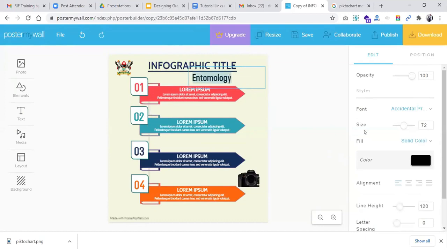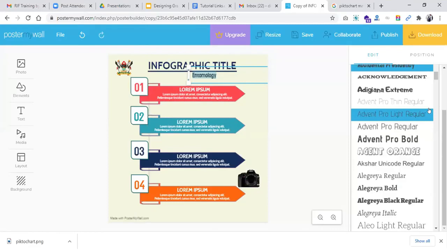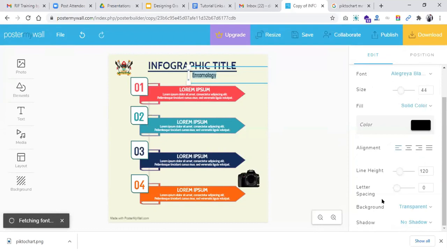Once you highlight it, we have different functionalities here on the right. You can increase its size like this or decrease its size. Then we can also change its font right here. Depending on the font that you want to pick, you can change the font right there, and you'll see that it's going to change the font.